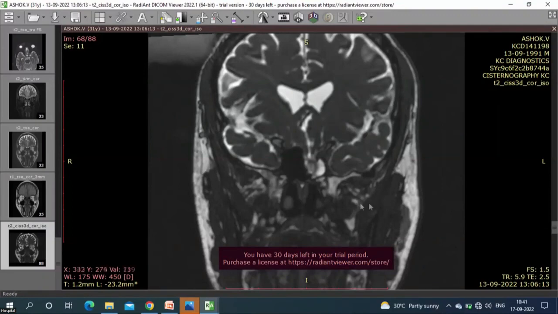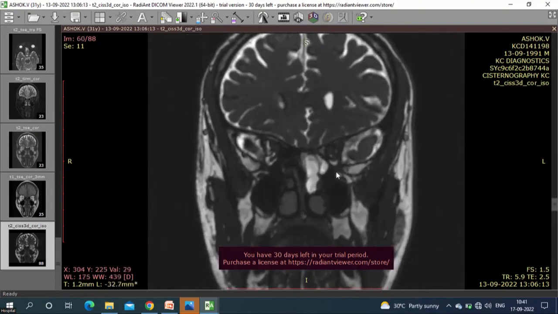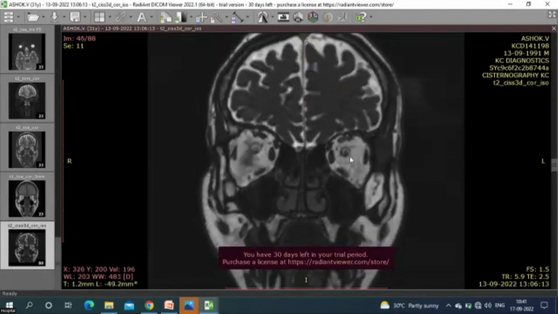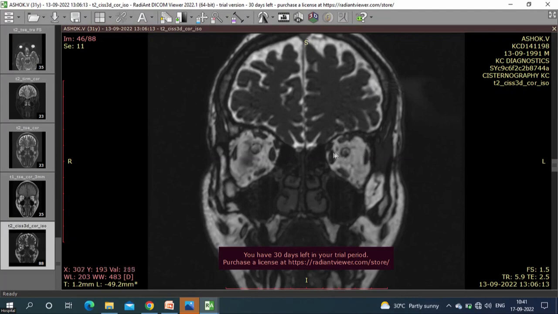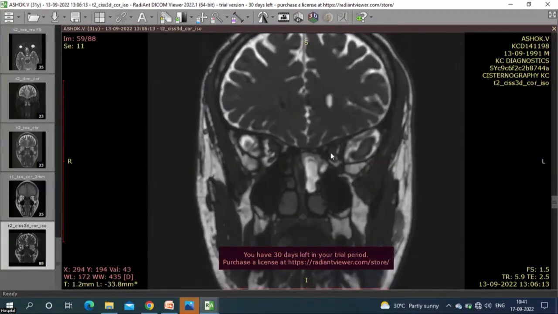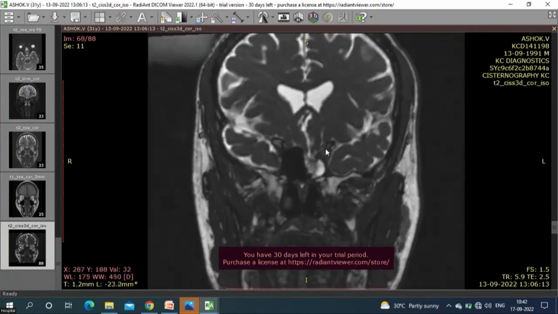Sir, one question. What is the relation of this defect to the optic nerve? You can relate. See, this is the optic nerve. Can you see where my cursor is, in the left eye? My cursor is on the optic nerve. Follow it behind. Still my cursor is on the optic nerve, and this is the optic nerve. So this defect is in very close proximity to the optic nerve on the left side.